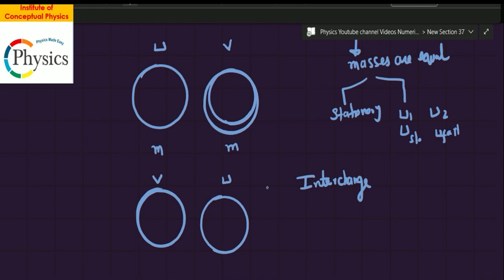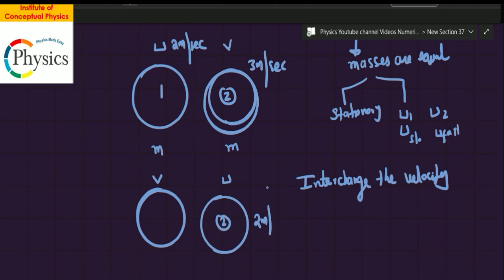If this was 2 meter per second hypothetically for mass 1, and this was 3 meter per second for mass 2, now it will change. The second mass will now be 2 meter per second, and the first mass will be 3 meter per second. Did you see the interchange of the velocity which has happened?